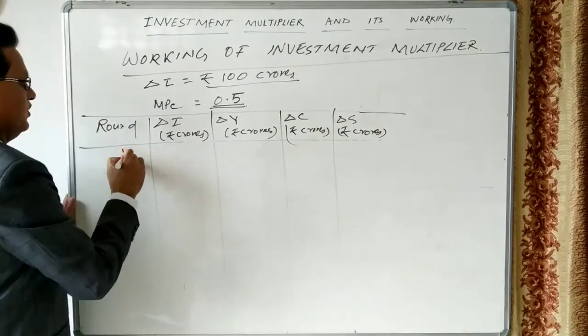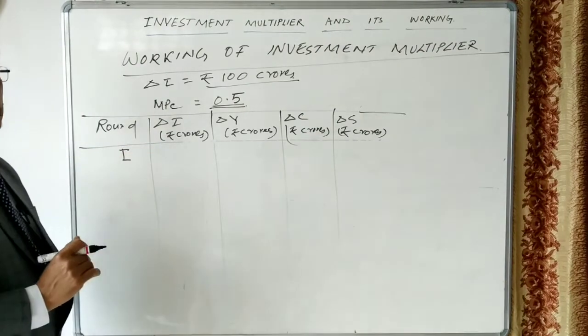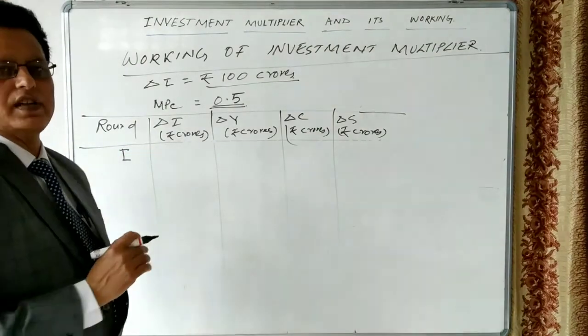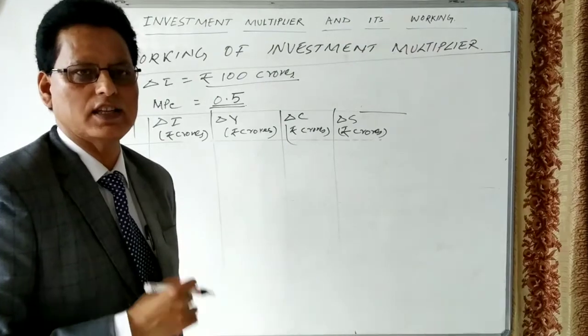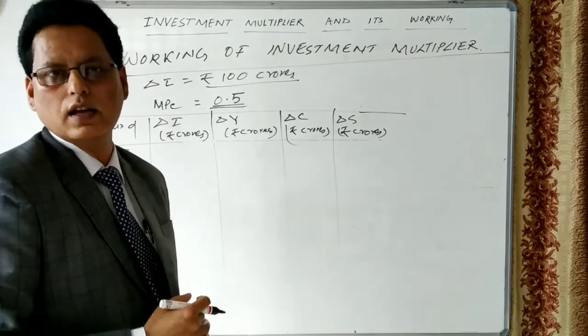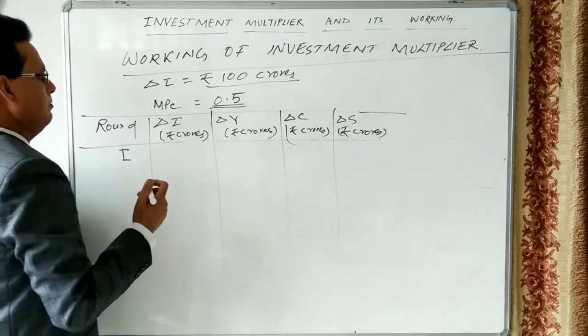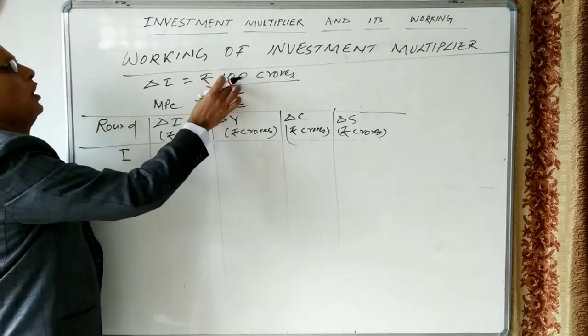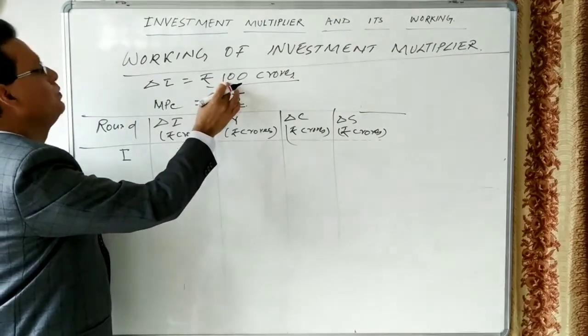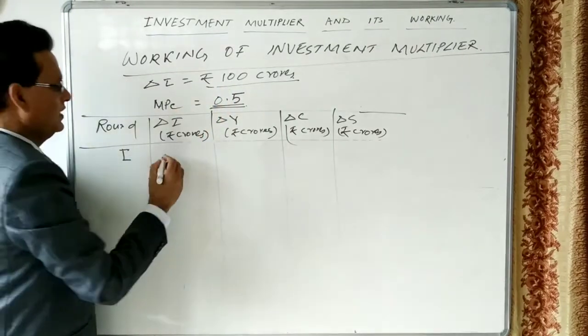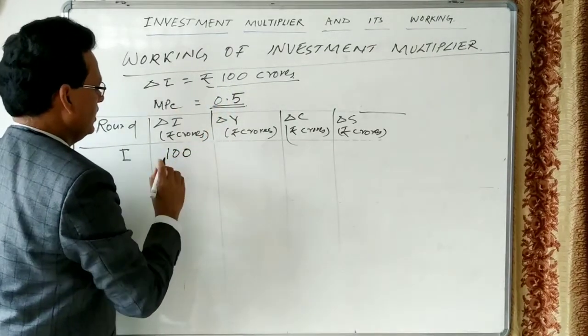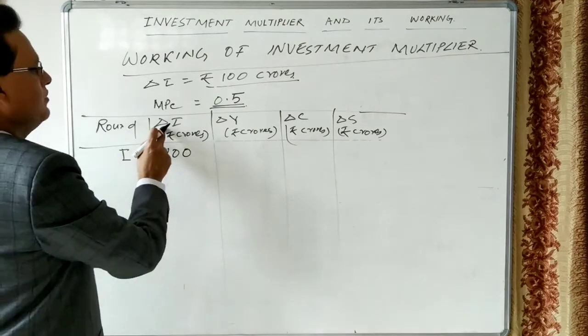So let us see the first round, what happened. I told you this working of investment multiplier is based on the assumption that one person's expenditure becomes another person's income in the economy. If the government makes an investment of 100 crore rupees in the construction of a road, then this 100 is the investment.